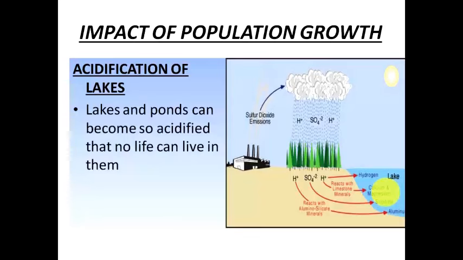And when we humans consume these animals, these fishes, then some amount of these pollutants is also absorbed by our body, and these gases are very, very harmful.